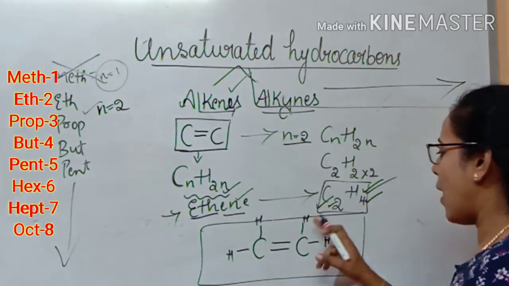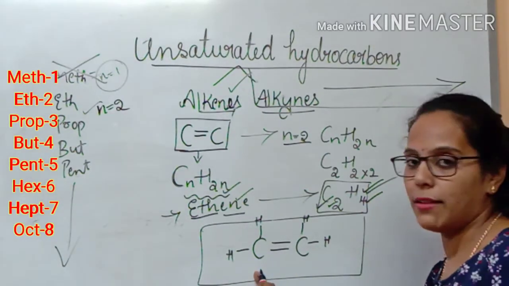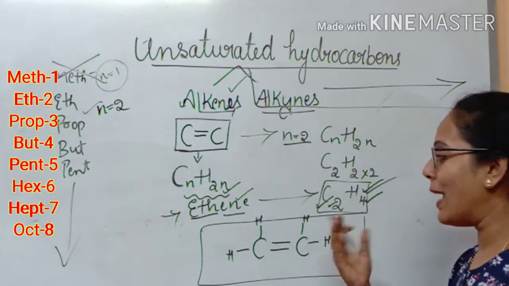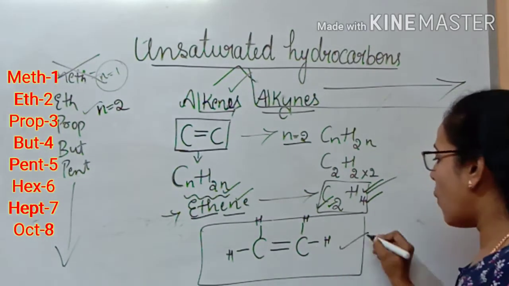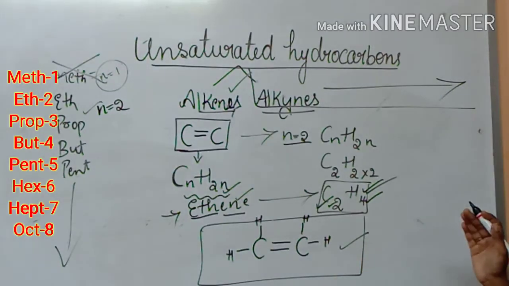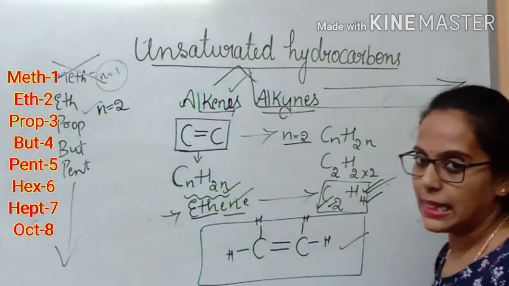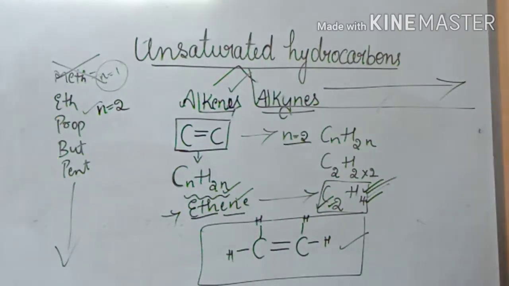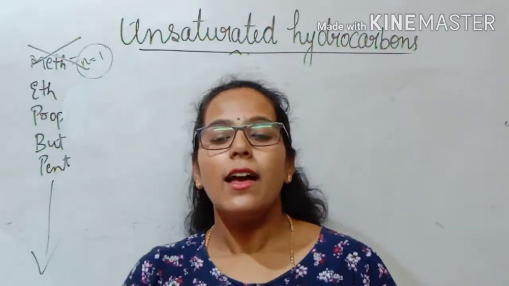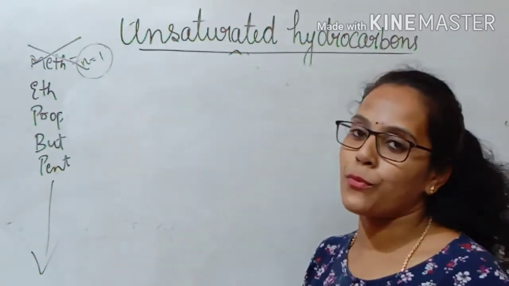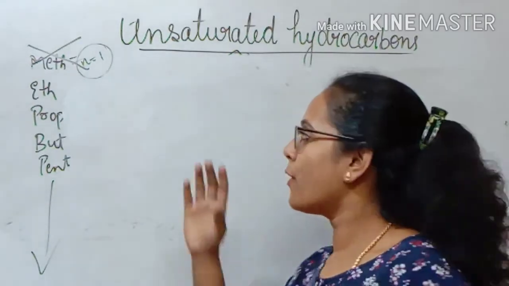But you have to write 4 hydrogen atoms surrounded by 2 carbons. You cannot write 3 here. It is wrong. Why it is wrong, I will tell you when I write the electron dot structure. So understand now what the structural formula and the molecular formula for ethene are. Before writing the electron dot structure for ethene, I would like to teach you some other members of the alkenes. After learning that, we are going to write the dot structure for the alkenes.